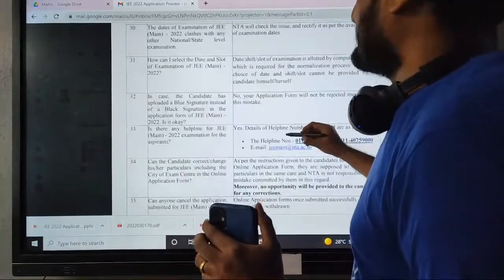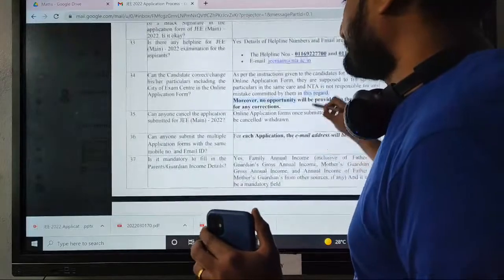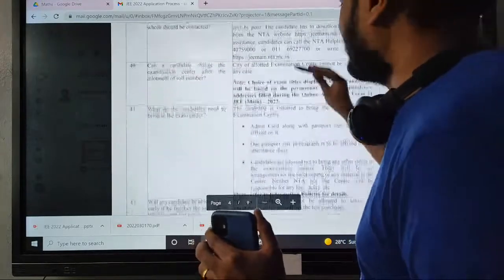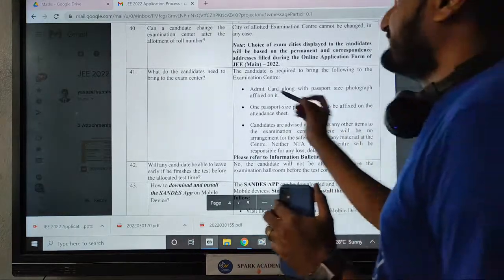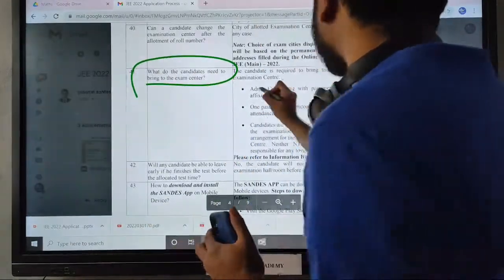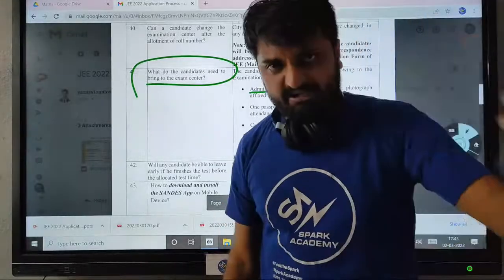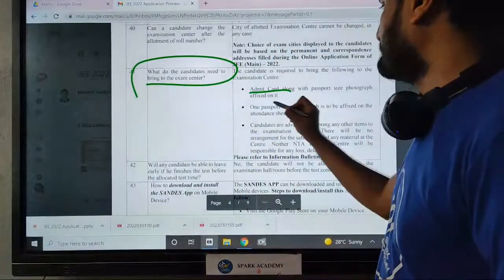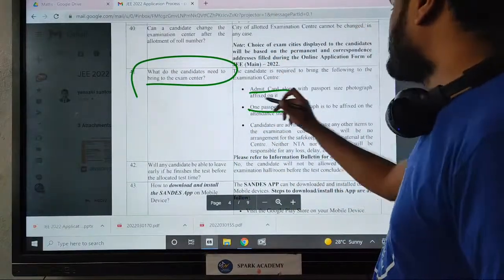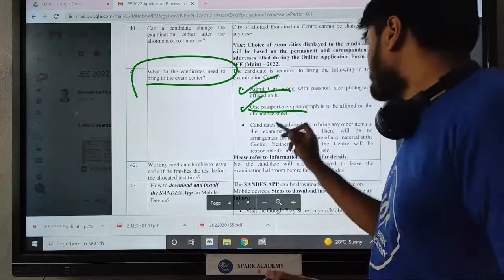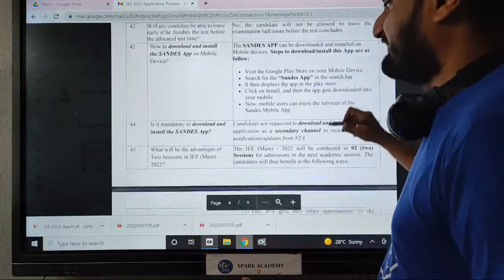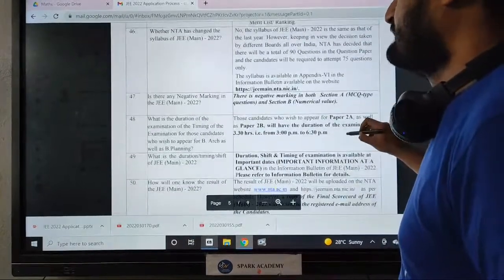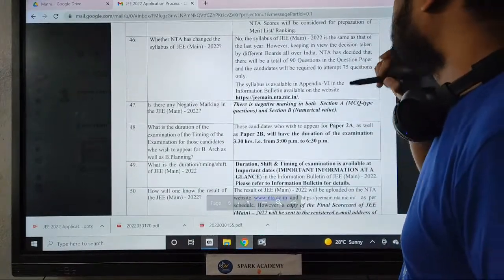I'm just seeing if there are any more questions, any more important information. They also mentioned what all you need to carry to the examination. To the exam center, you need the admit card, a hall ticket which will be issued after you fill up the form. One passport size photograph you need to carry, and you shouldn't carry any other things. Whatever is required, they provide you with rough sheets and all. Alright?